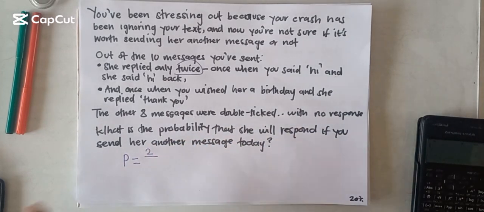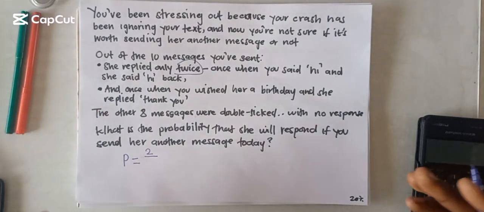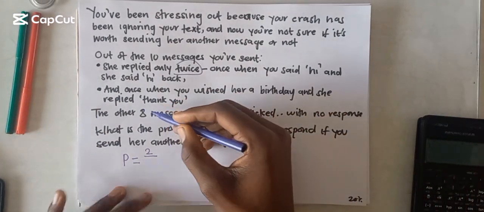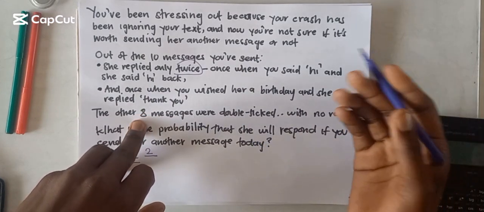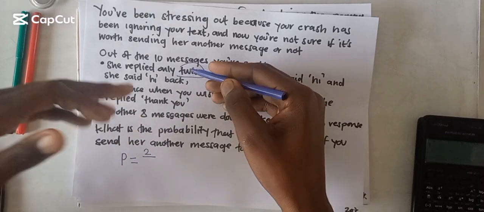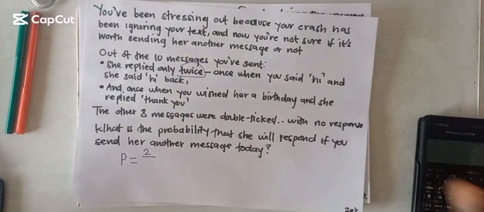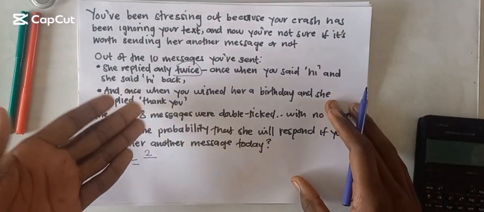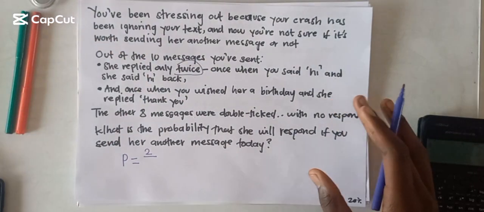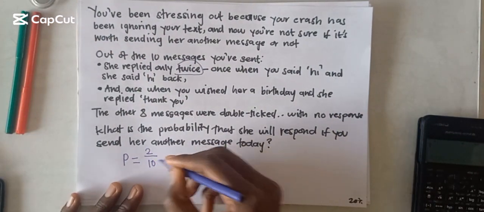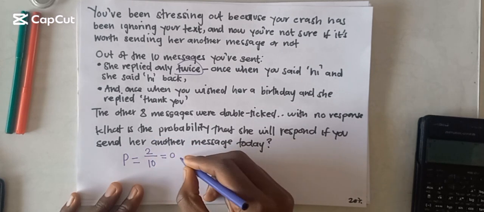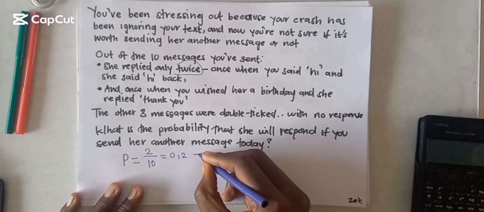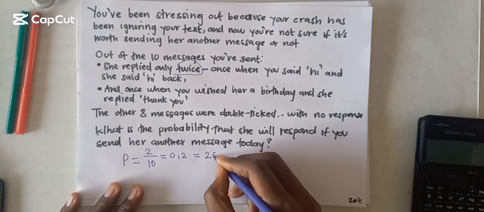Then divide by what? Probability is equal to what we want divided by what is possible. What is possible is where we add the possibility of her not responding and the possibility of her responding, to find the total number of the sample space. When we add this 8 and 2, we get 10 messages in total, which means we're going to divide by 10. When we put this in a calculator, we get 0.2, and 0.2 in percentage form is 20%.